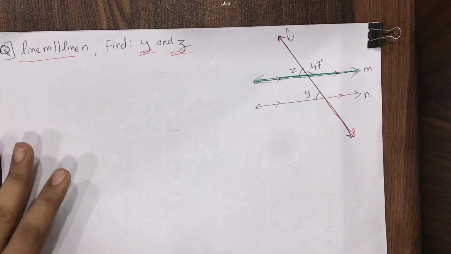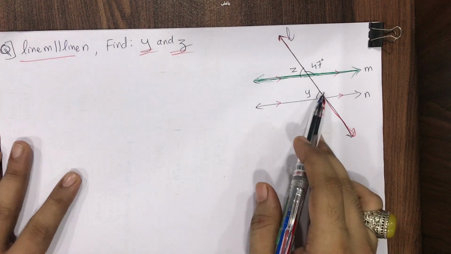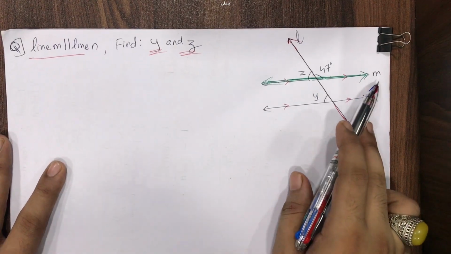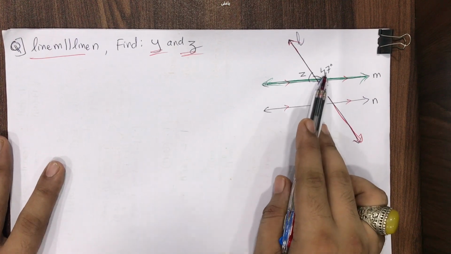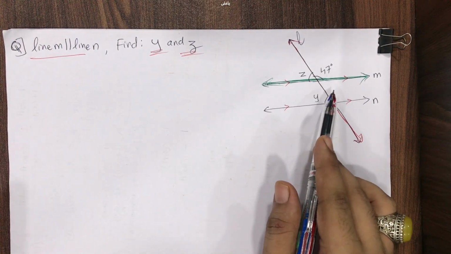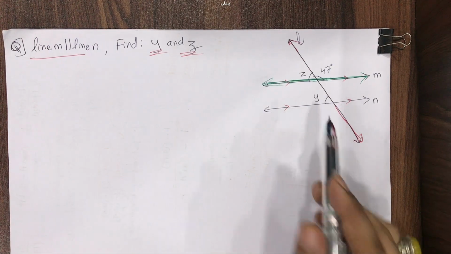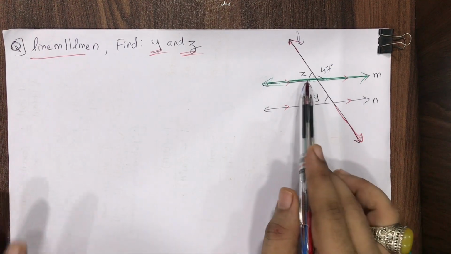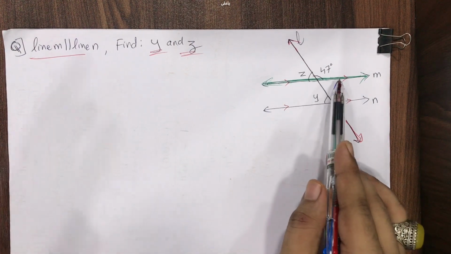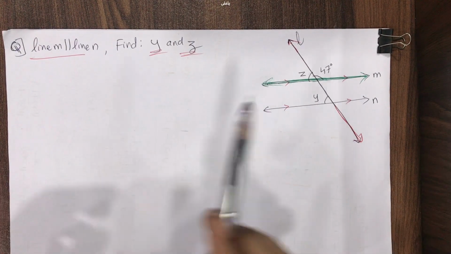This is one of the lines. On this green line, whose name is M, there are two angles: one angle is Z and the other angle is 47. Just now we did one concept, and we have done this plenty of times: the sum of all the angles on a straight line is 180 degrees.